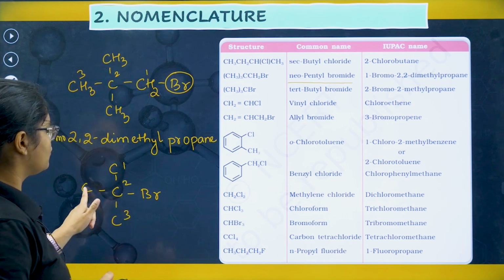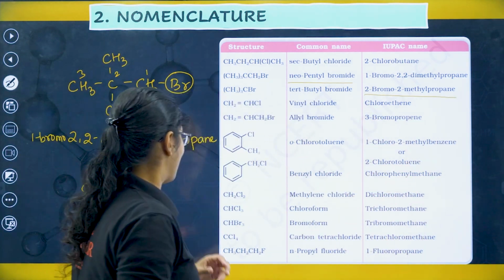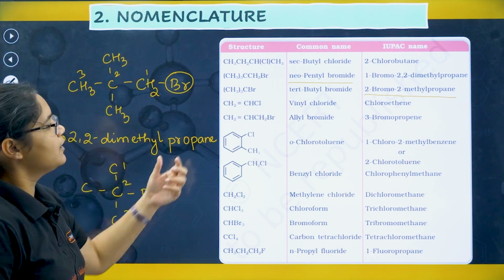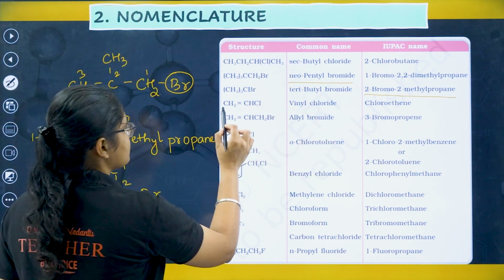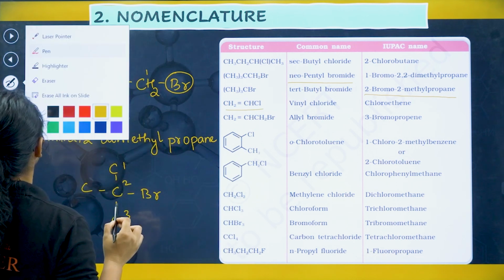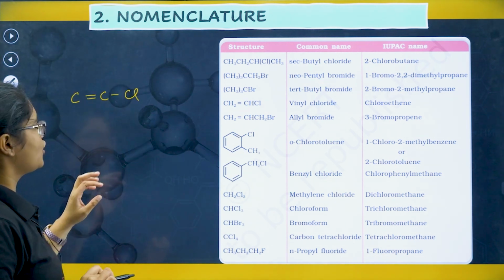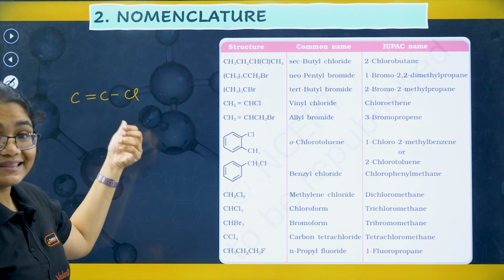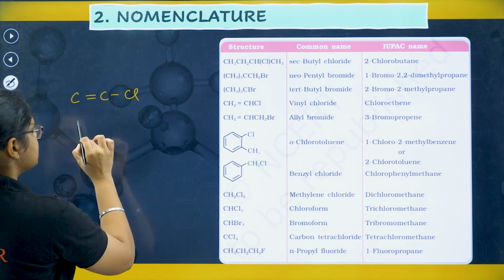So 2-bromo-2-methylpropane, and the common name will be tertiary butyl bromide. Next, if I see this one, that's if you have a double bond directly attached, this is chloroethene, and the common name will be vinyl chloride.